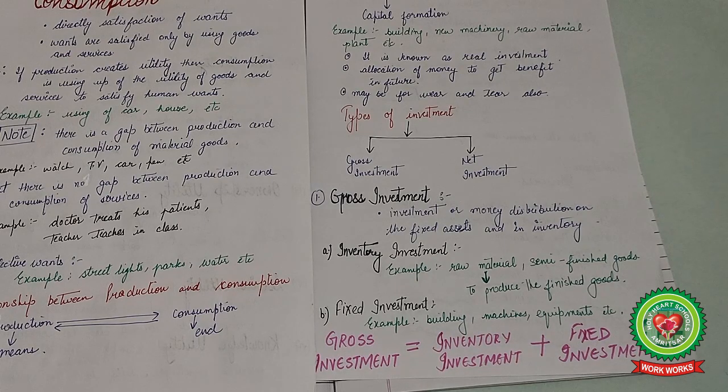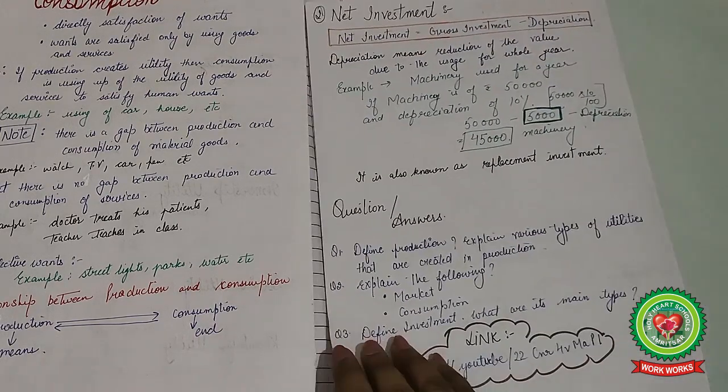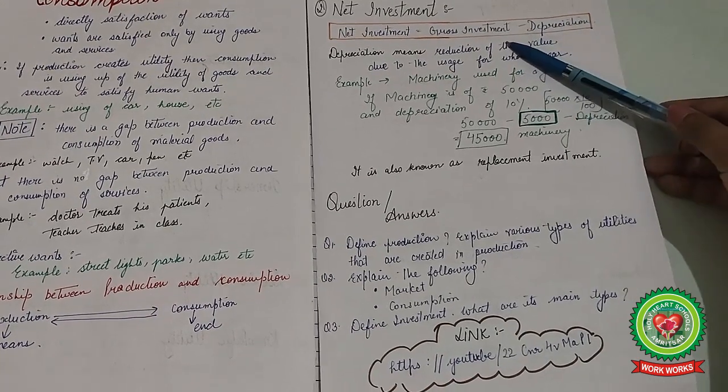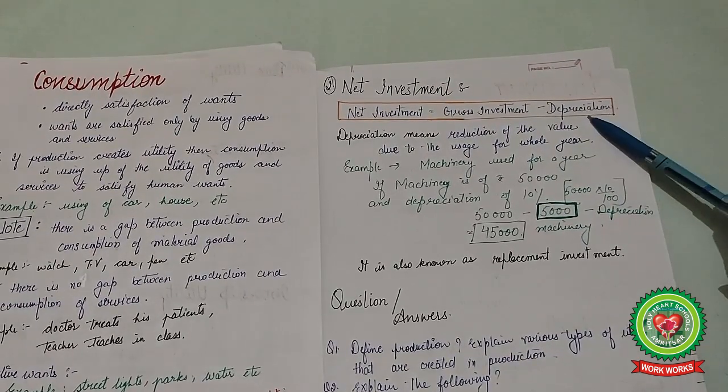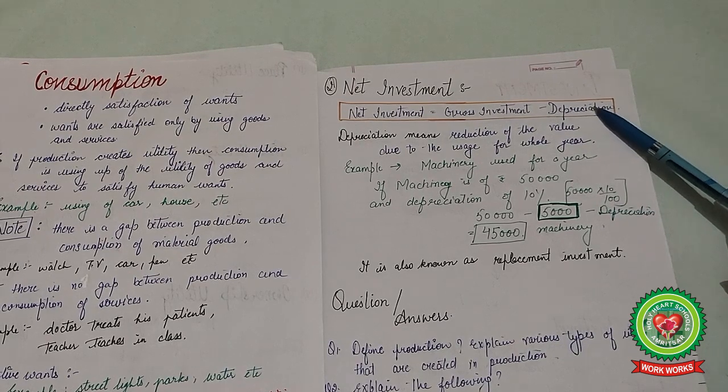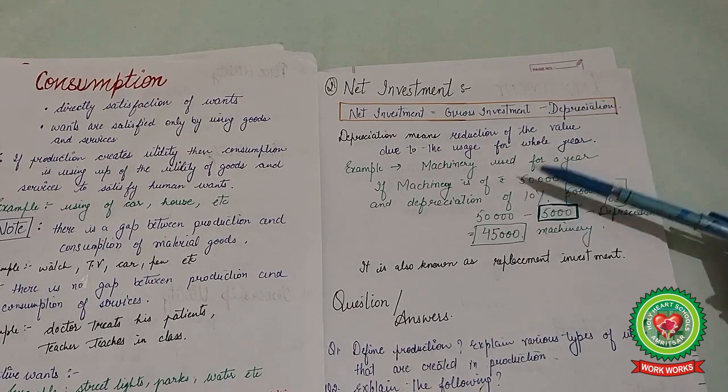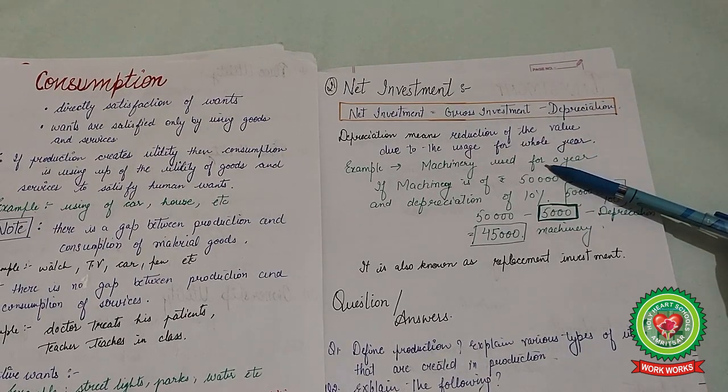So the next type is net investment. Net investment means gross investment minus depreciation. As I told you before, depreciation means reduction in the value of an asset.